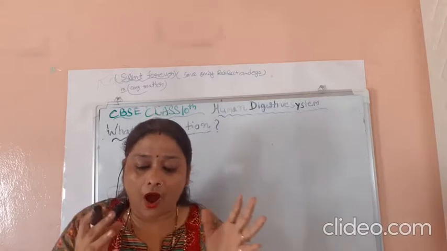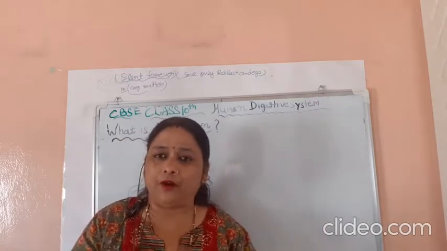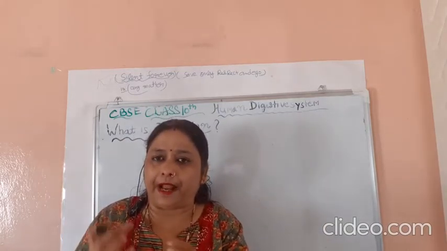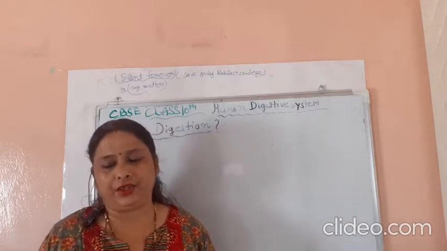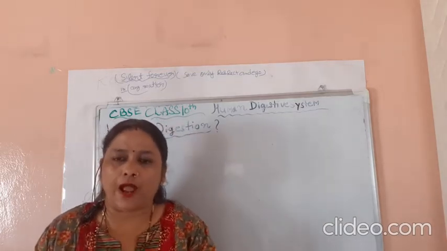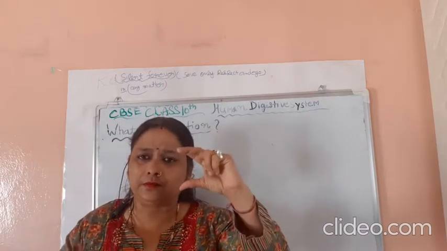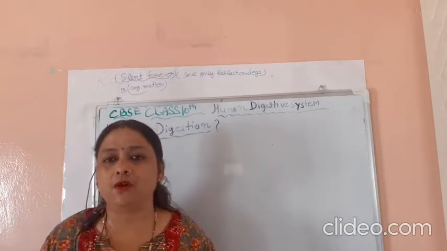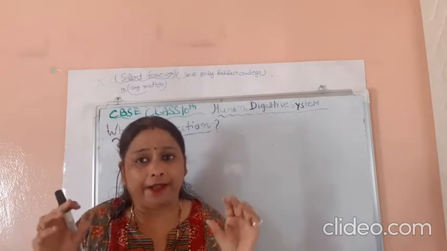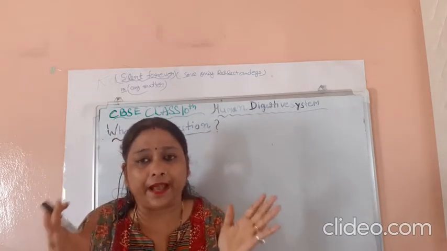All the parts of our body involved in digestion, uptake, and elimination of undigested food material through the anus. But firstly, keep in mind how you can define digestion.